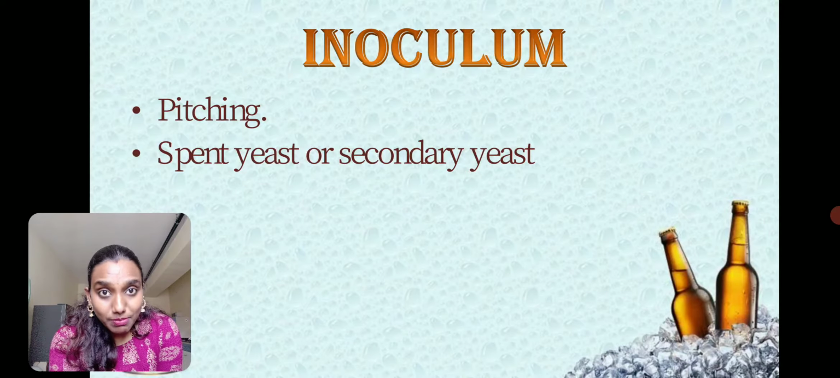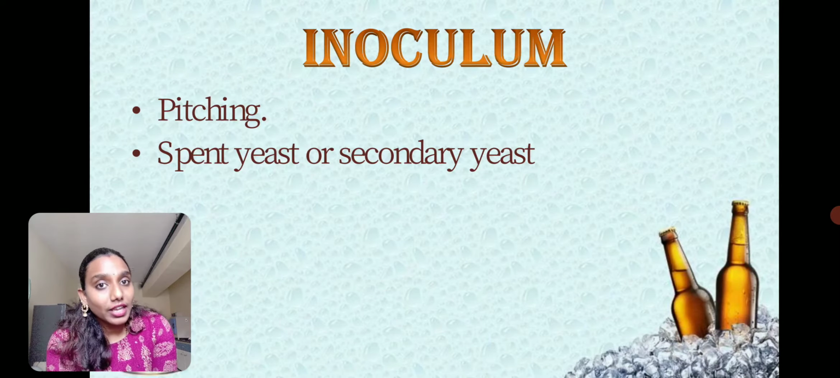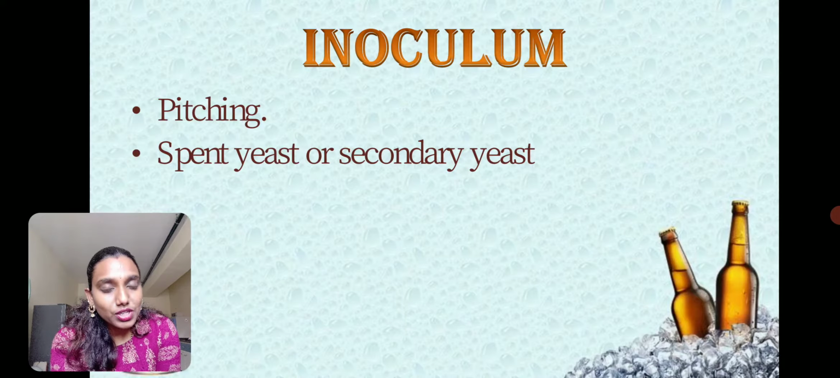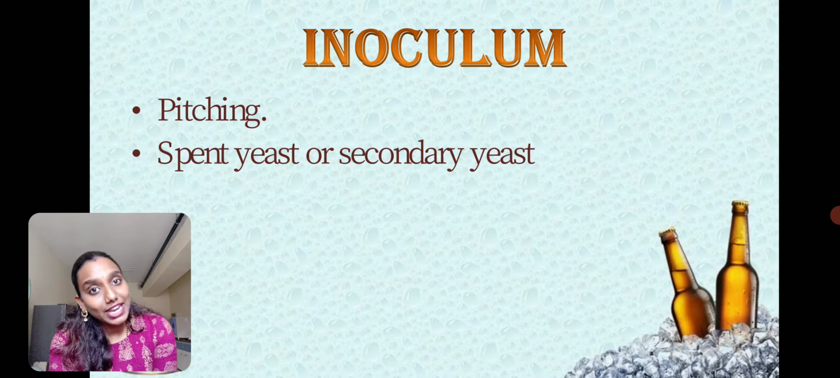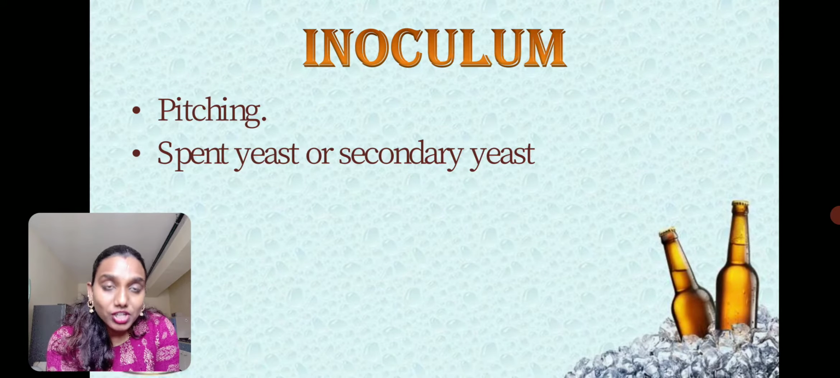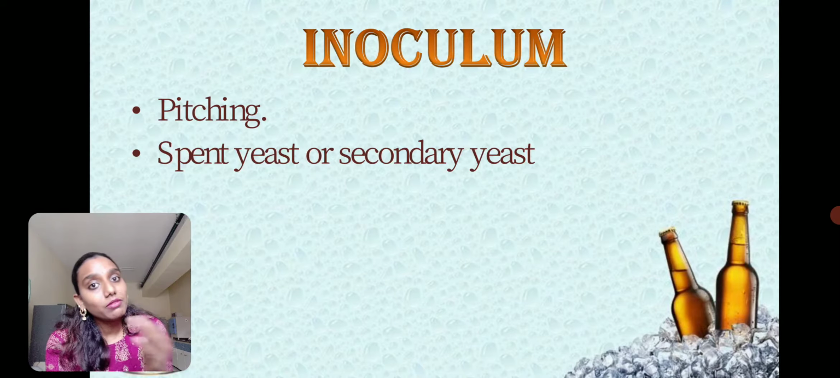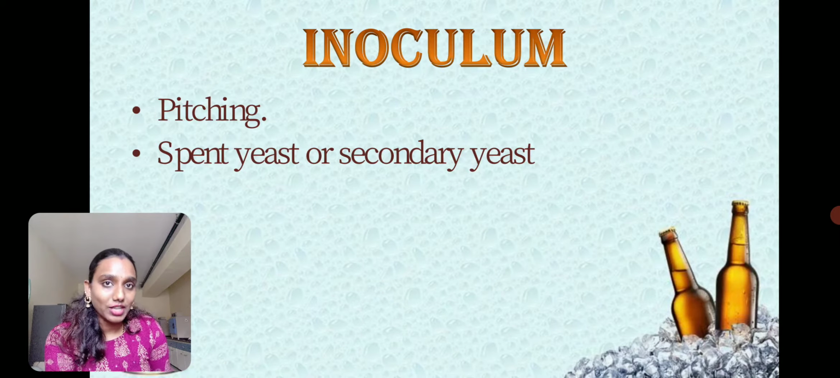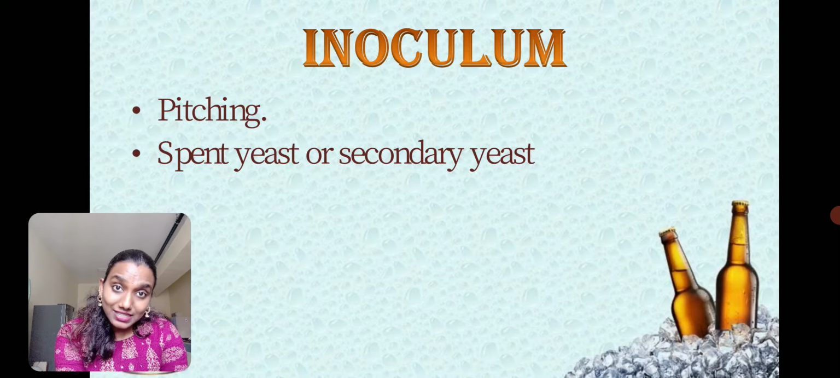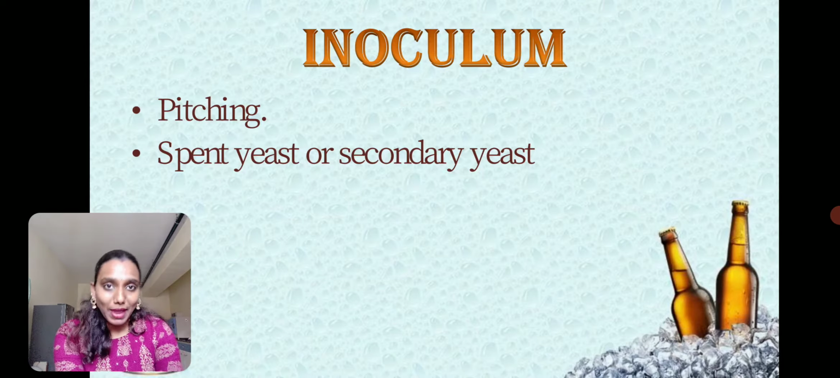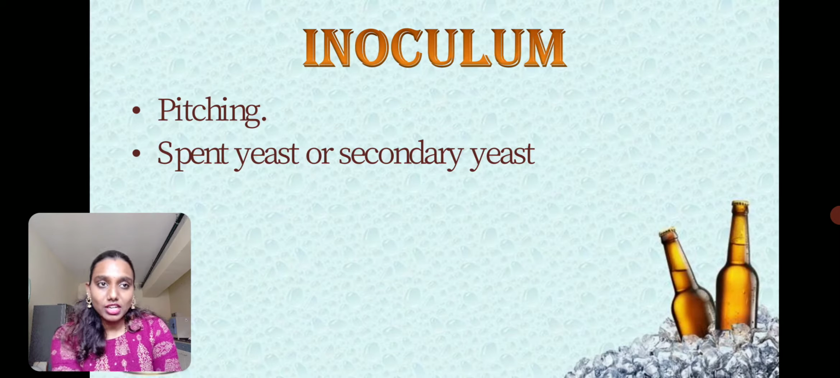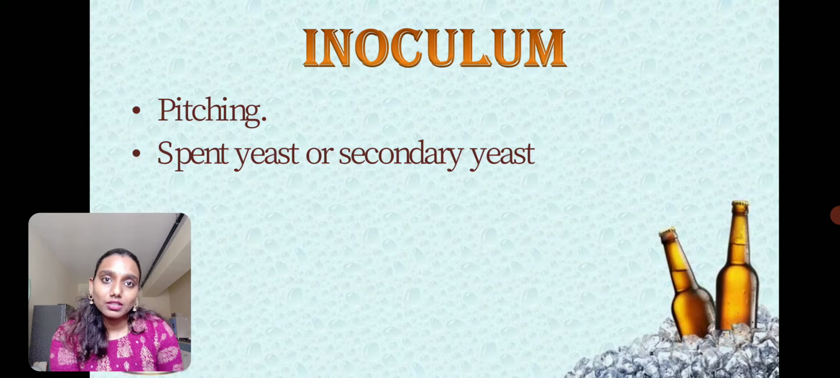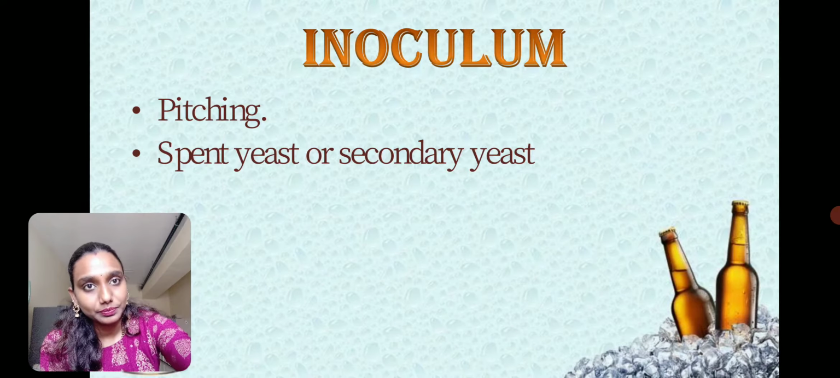If it is the first batch of beer production, then fresh yeast will be used. But later, if we have to produce a second, third or fourth batch, then the yeast obtained from the first batch will be used as an inoculum in the second, third or fourth batch, and this we call spent yeast or secondary yeast. So secondary yeast produced from the previous batch can be used as an inoculum in beer production for future batches.